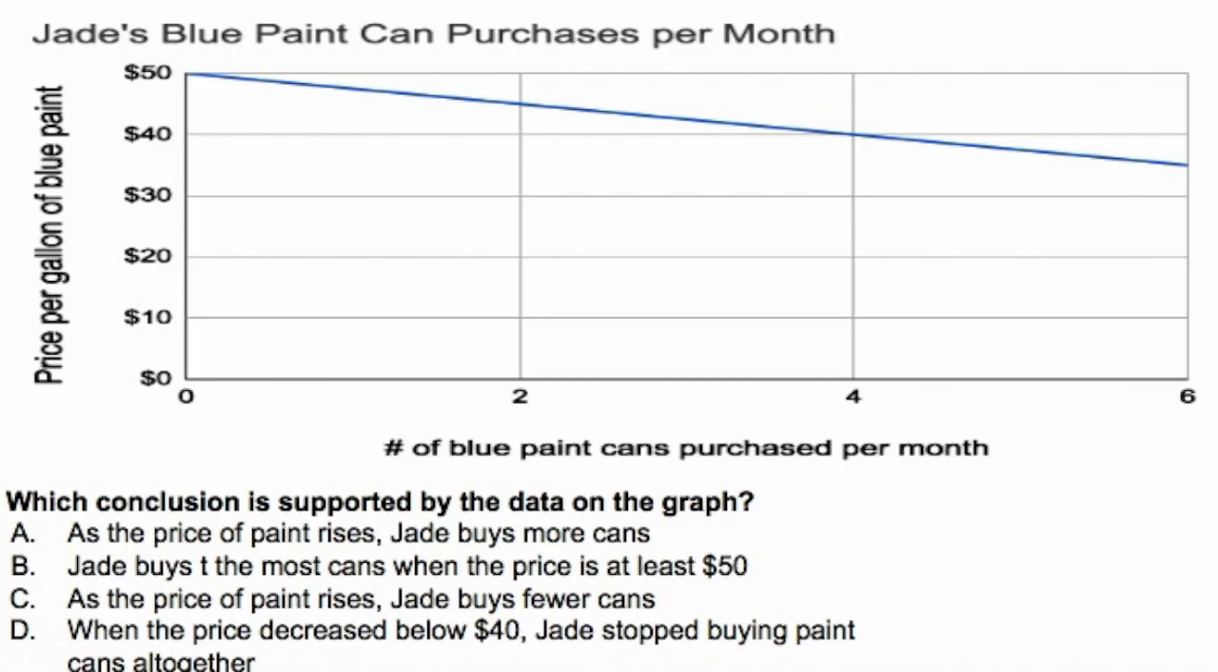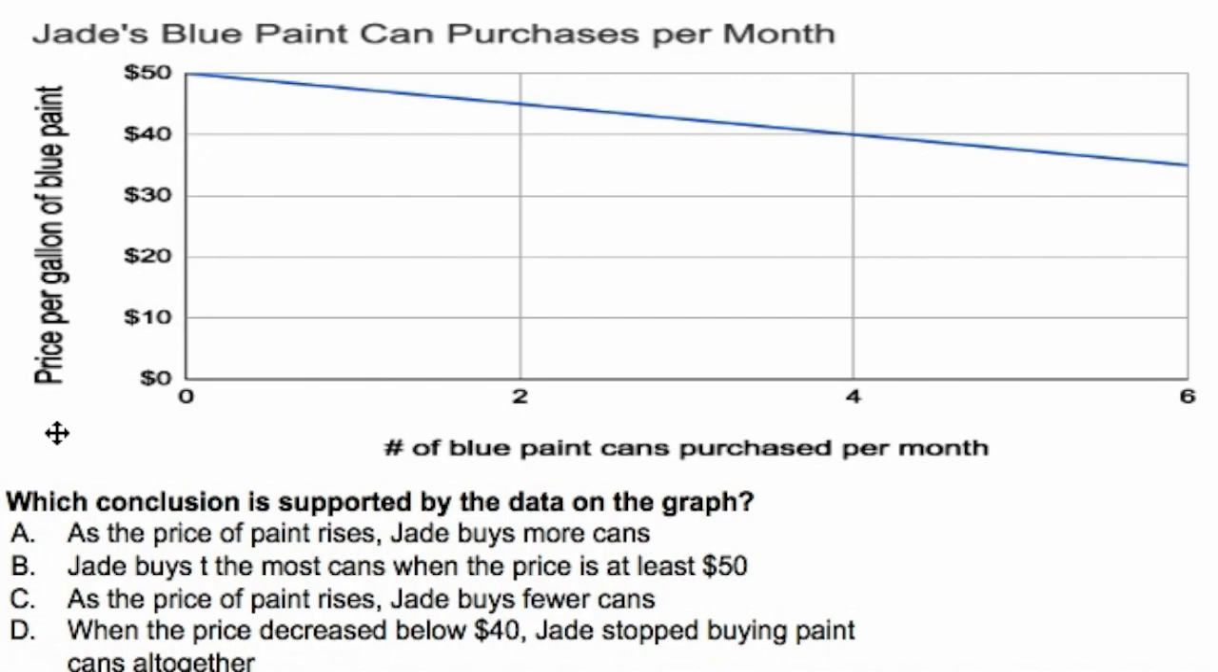Okay, the next question, I believe we're up to number 8. Let me read what this says in case this is hard to see, because it is kind of hard to fit all the graphs on the screen. So it says at the top, Jade's blue paint can purchases per month. Now, on the vertical axis here, we see numbers going from $0 up through $50 at the top. And it says here, the price per gallon of blue paint. So these prices are representing the price per gallon of blue paint. Now on our horizontal axis, it's going from 0 through 6, and it says the number of paint cans purchased per month.